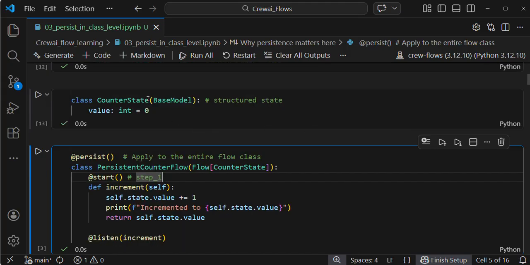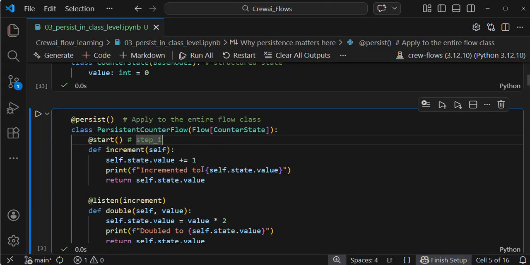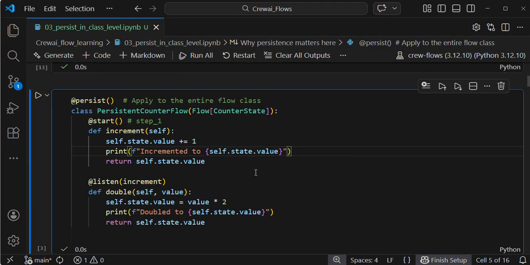Here, by default it will be 0, and it will get updated to 1. I am printing the state, the value key incremented to 1. When we kick off the crew, while executing we will be able to see this info. Then I am returning this value key from the state.